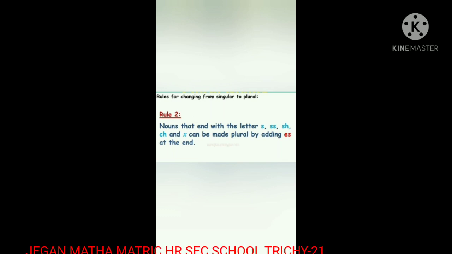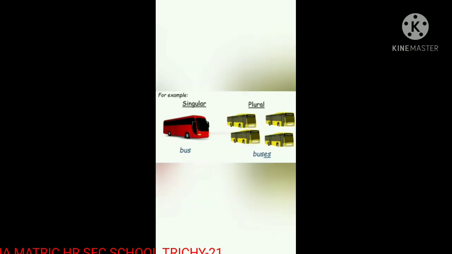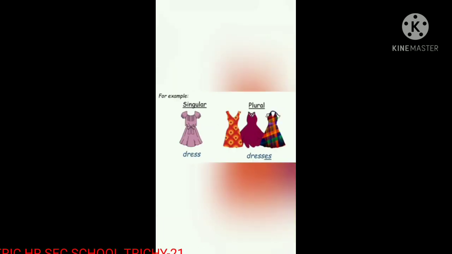Rule 2. Nouns that end with a letter S, SS, SH, CH and X can be made plural by adding ES at the end. The next one, singular, plural: bus, buses, add ES.